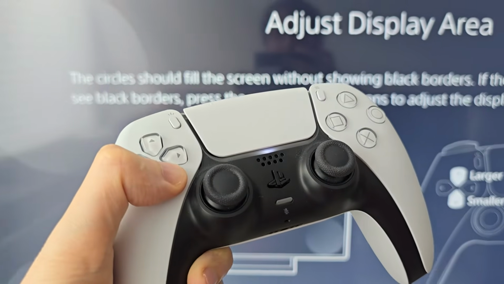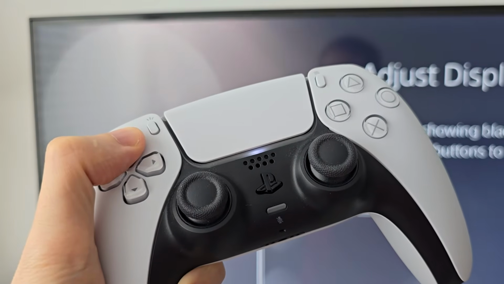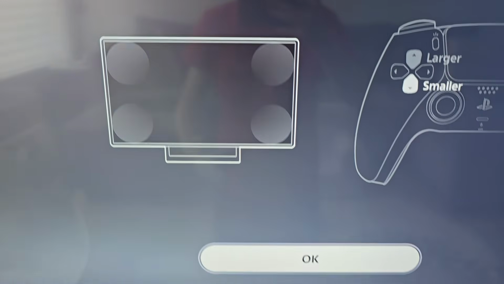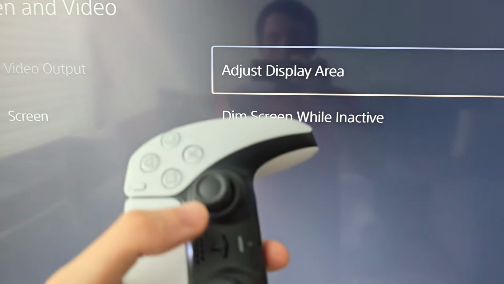From here you can either press down or press up on the D-pad. Then when you're done at the bottom, just press OK. If this doesn't work, you have to adjust the settings on your TV.